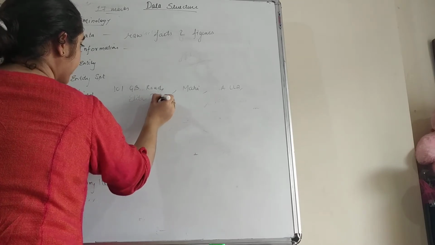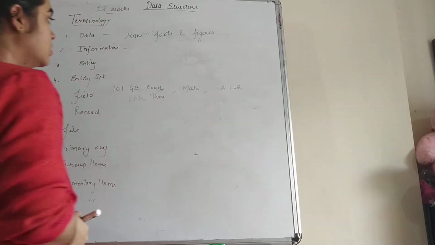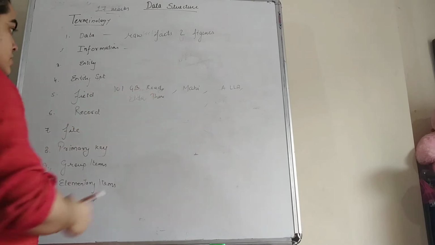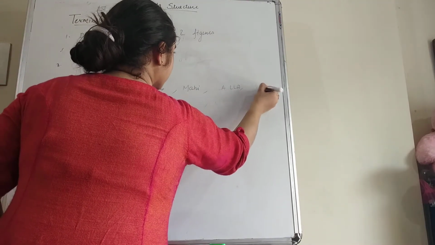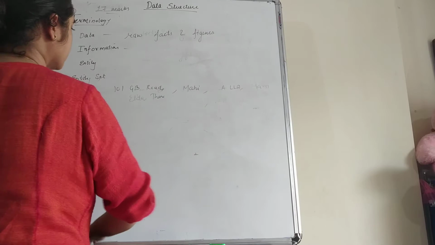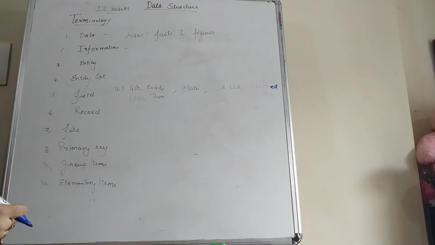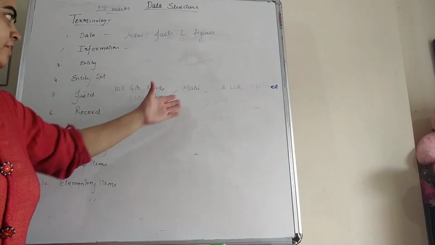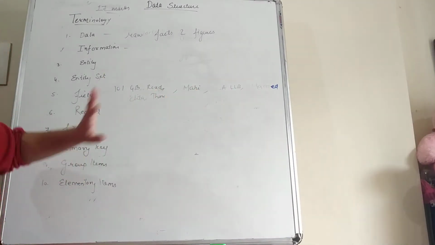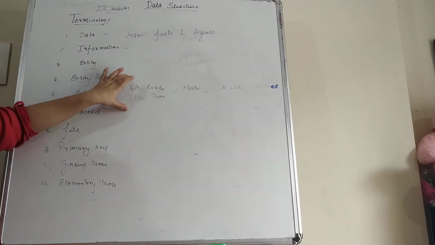The other information we have collected about her is status. Her status is married. So students, this is the data that we have collected about this person. So this is known as data.